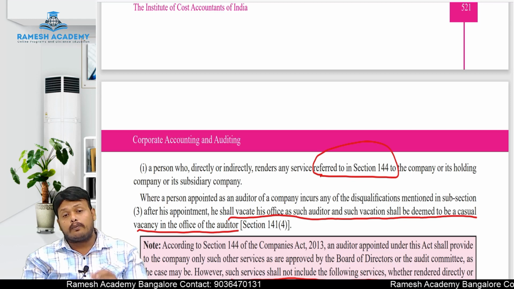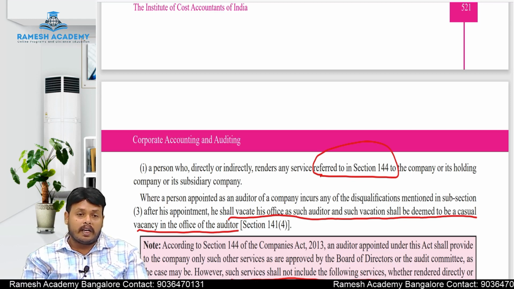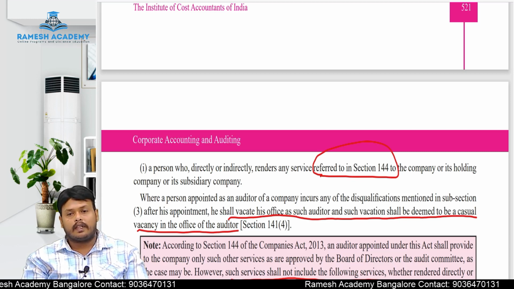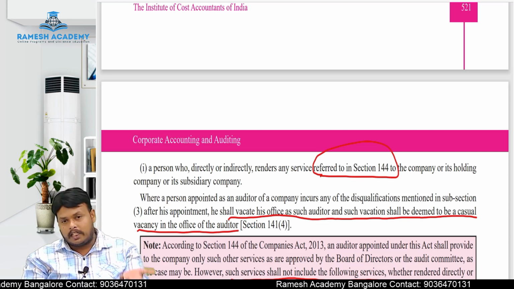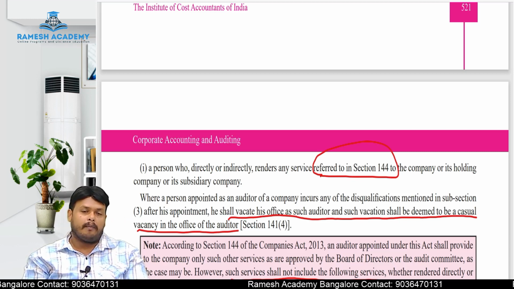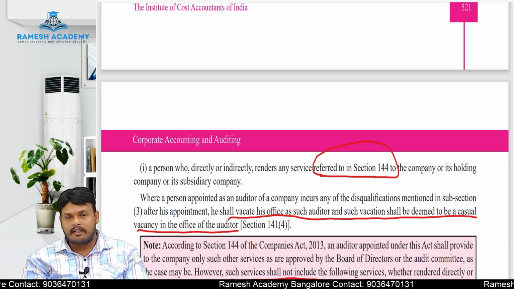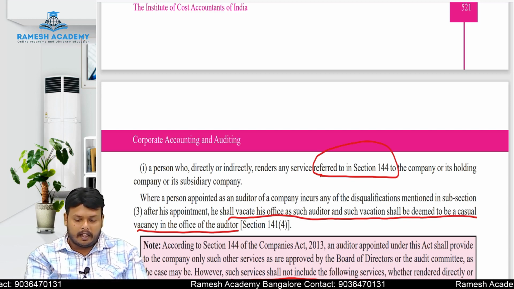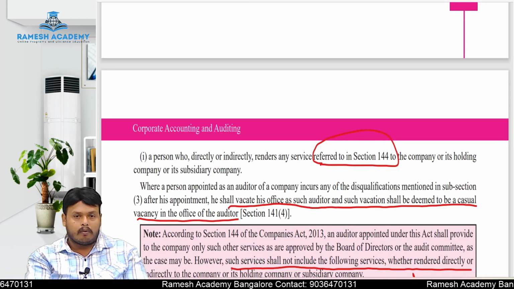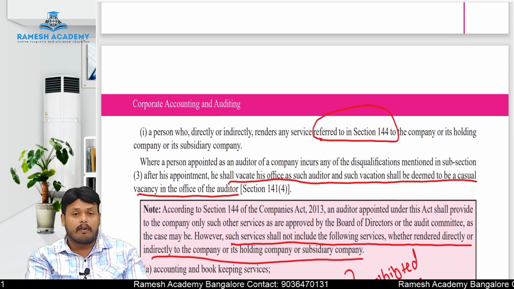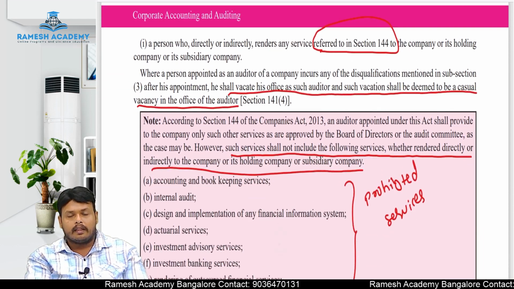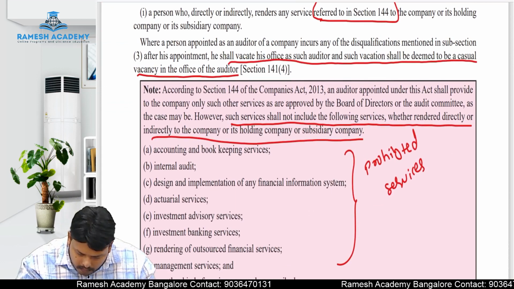If an auditor is providing the services which are defined under section 144, then automatically he is disqualified to act as an auditor for the same company, either a principal company, holding company or subsidiary company. Any company, if he is providing such services, then he is disqualified. So what are the services covered under section 144? Very important question. They can ask it in the exam for 5 marks.